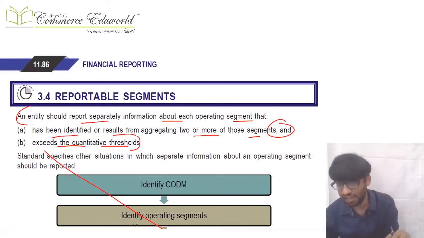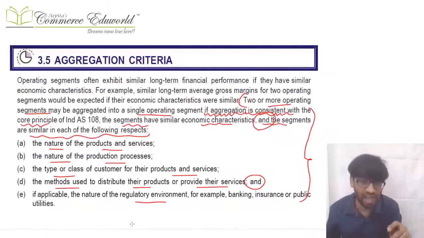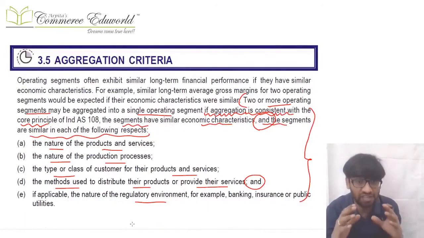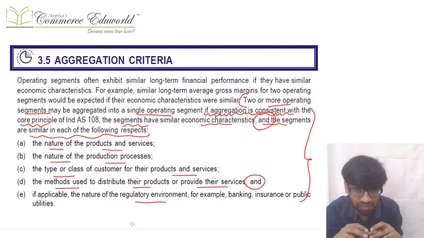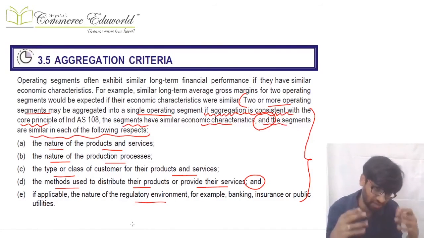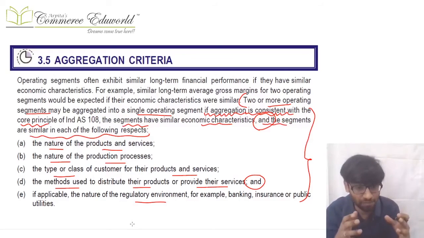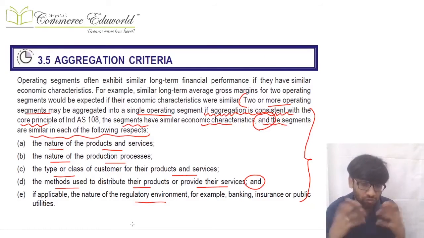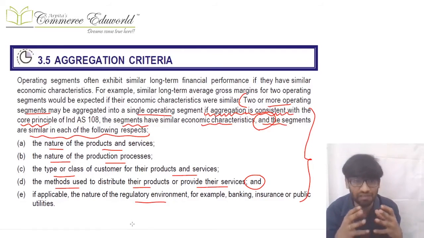When can you aggregate? Only if they have similar operations and the aggregation is consistent with the core principles. They should have similar economic characteristics, and be similar in the nature of products and services, the production processes, the type of customers, the method used to distribute, and the regulatory environment. Then those operating segments can be clubbed, and we can aggregate.